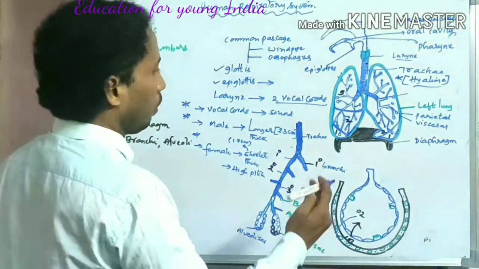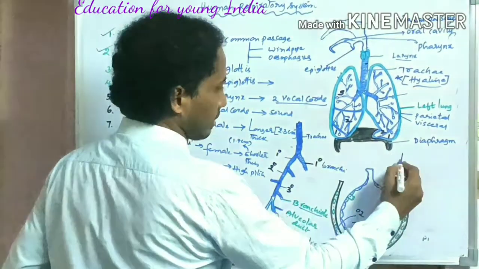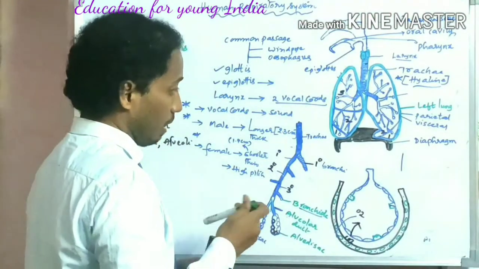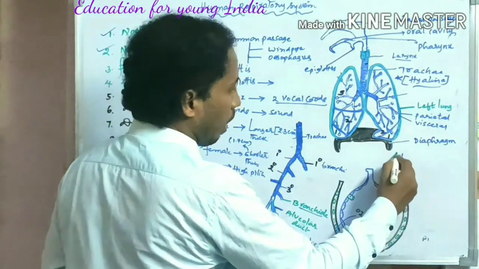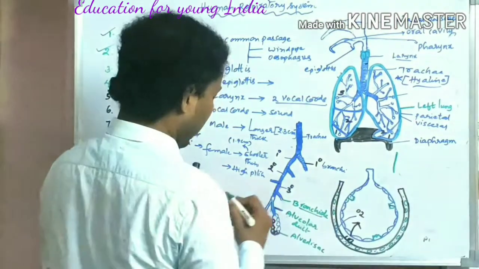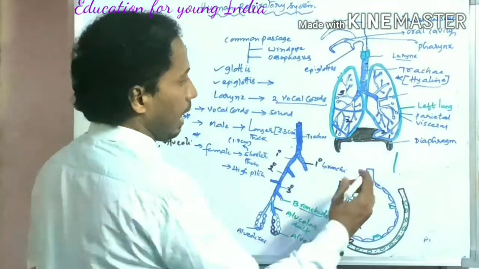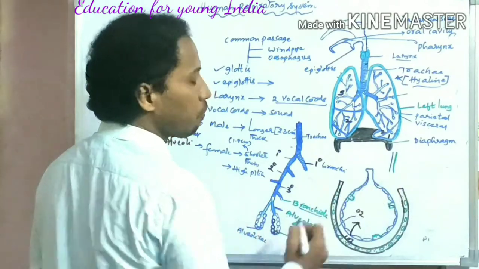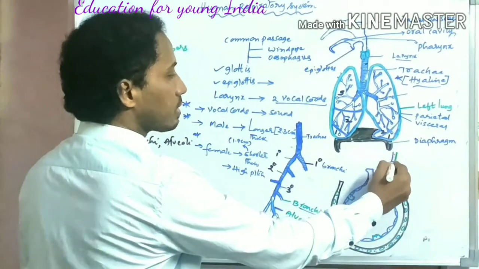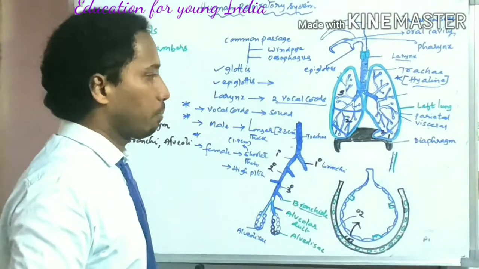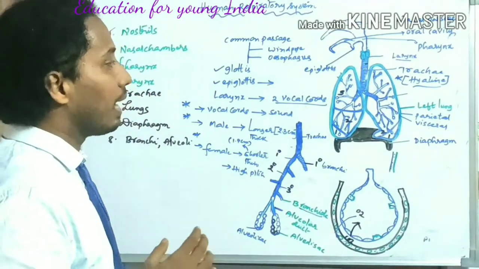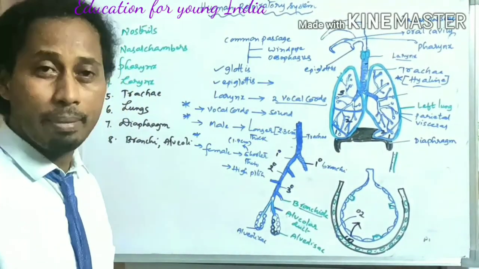If you want to understand clearly, I will show here where exactly the fluid is. This is an outer layer and this is an inner layer of the lungs. In between, a fluid is present, which is called pleural fluid. That pleural fluid will help protect the lungs from any damage.